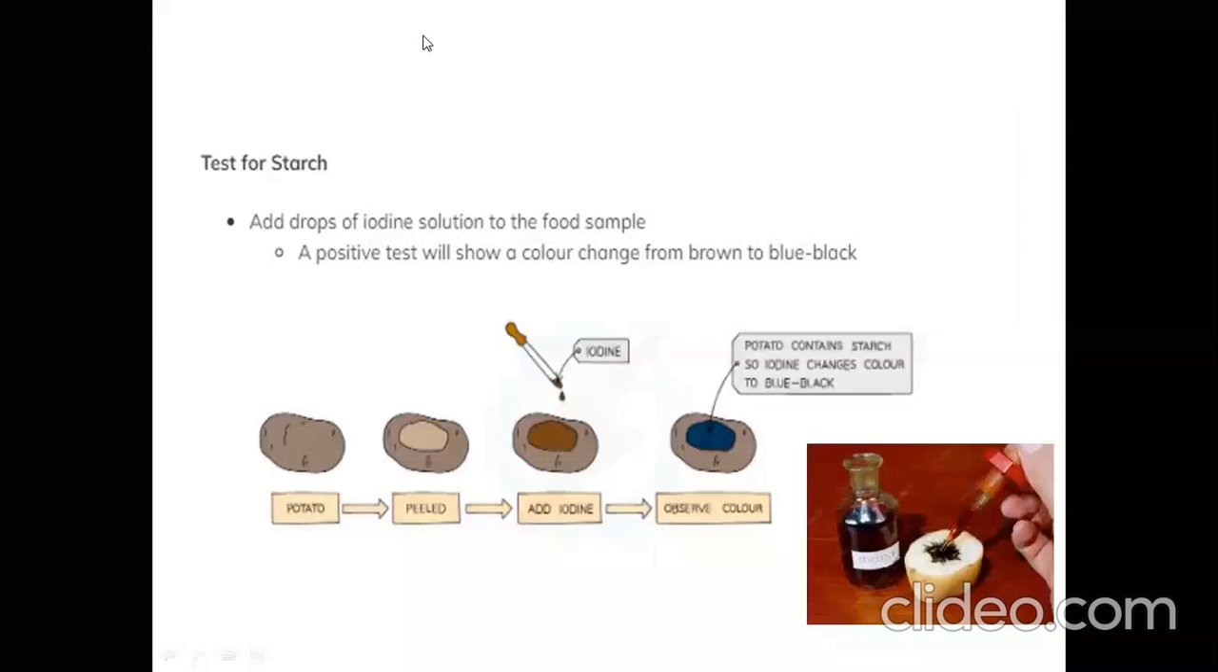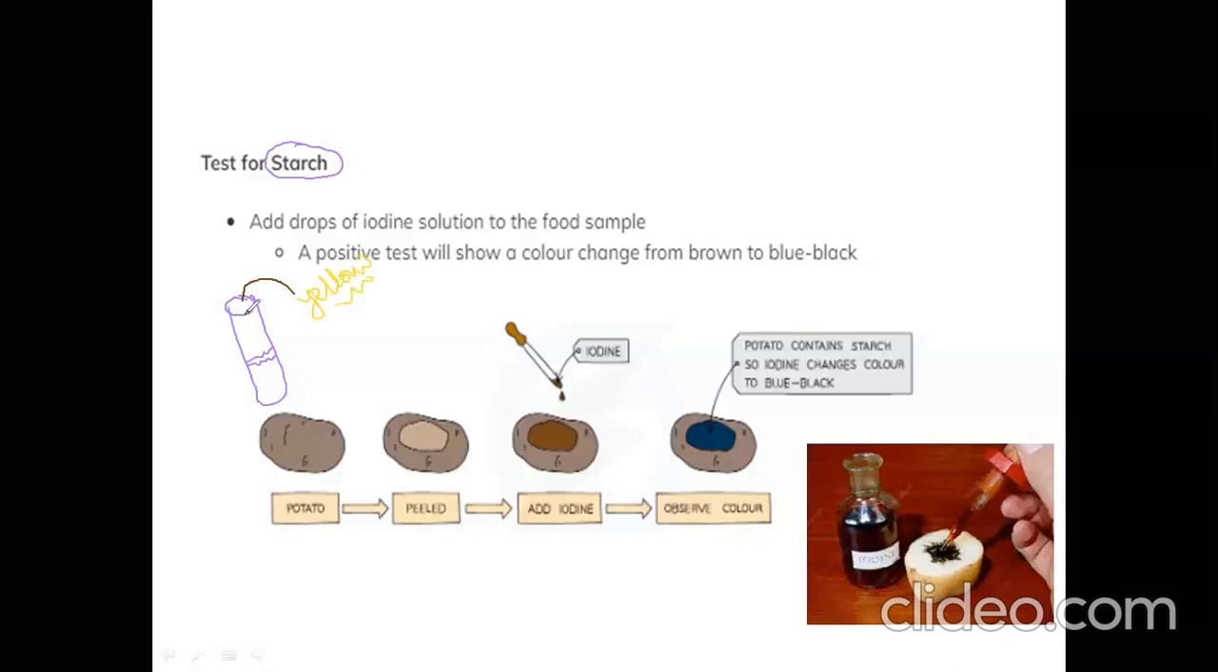Our next topic of discussion is the test for starch, right? We already discussed that starch is a polysaccharide. How will you know that a sample contains starch? Suppose I have a tube with some solution, and I want to check whether this sample contains starch or not. For that I will take Benedict solution. Sorry, iodine solution. I'm sorry, not Benedict, iodine.